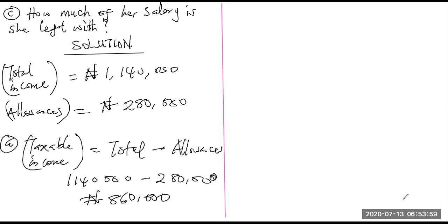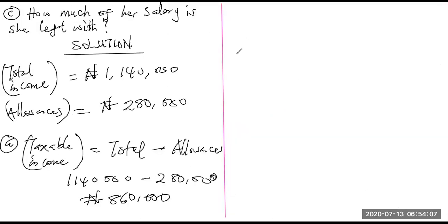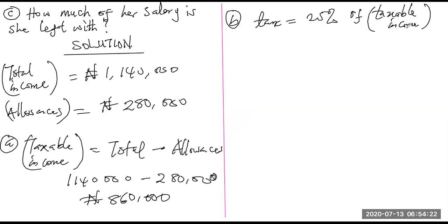Question B says, if she pays a tax of 25% on her taxable income, how much does she pay as tax? So tax is equal to 25% of taxable income. According to the question, she pays 25% on her taxable income.